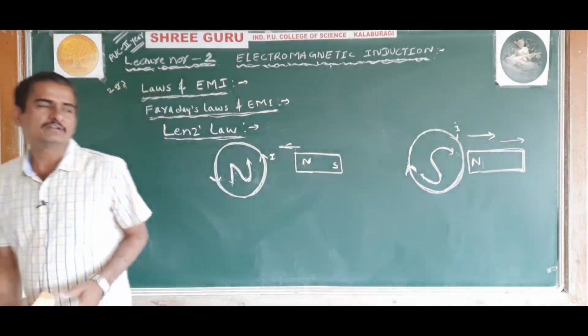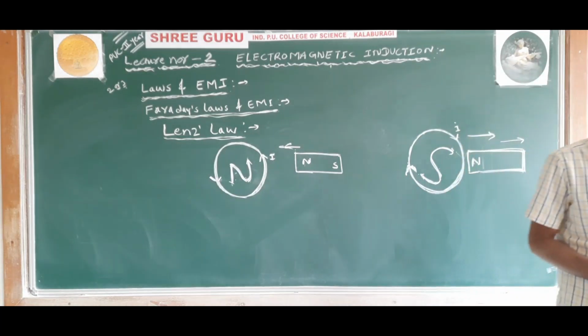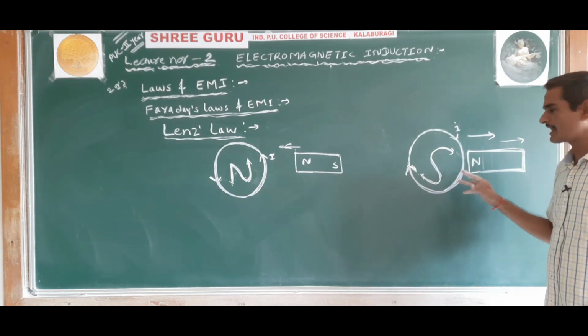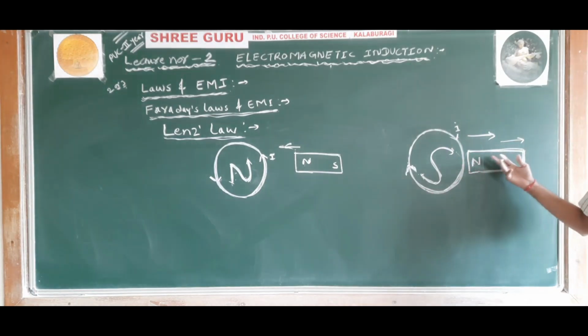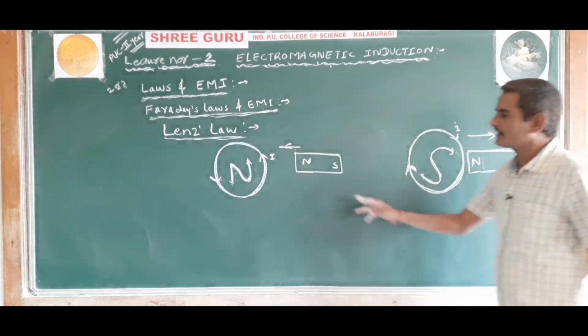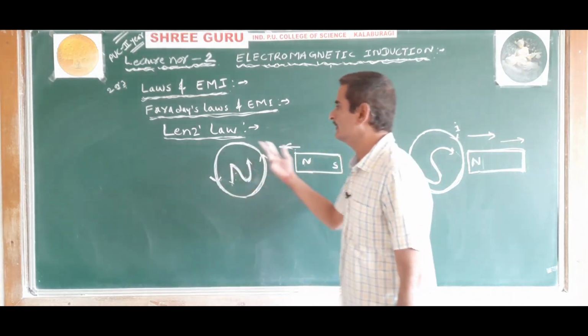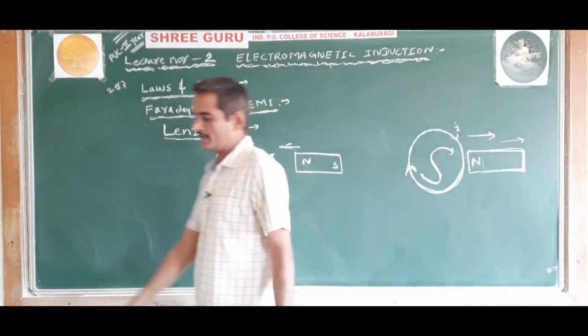Understood? So Lenz's law is in accordance with the law of conservation of energy. To move the magnet further away from the coil, work has to be done against the force of attraction. Here the force of attraction is generated, so work has to be done against it, and here also work has to be done against the force of repulsion. Hence Lenz's law is in accordance with the law of conservation of energy.